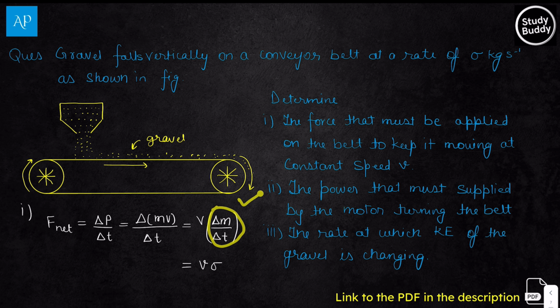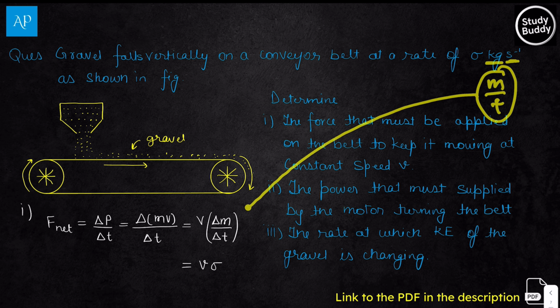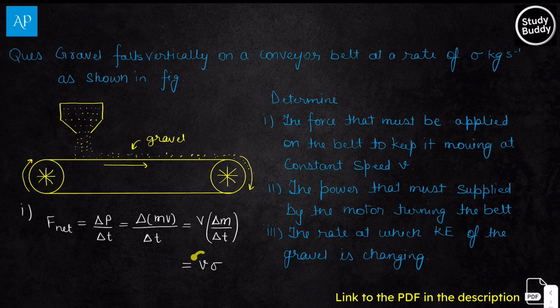What is delta m over delta t? That is the rate of change of mass, which is given as sigma kg per second. As you can see here, kg per second means mass by time. So you will say that v sigma is the net force. Unit will be Newton. This is the net force that must be supplied to the belt so that it moves with the constant speed v.